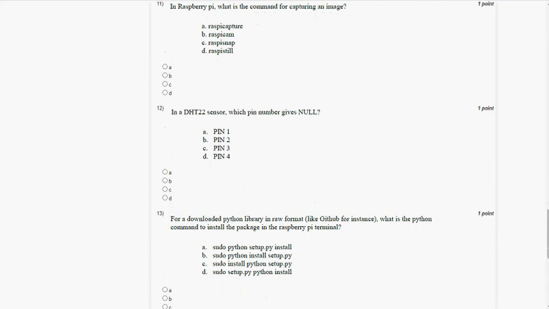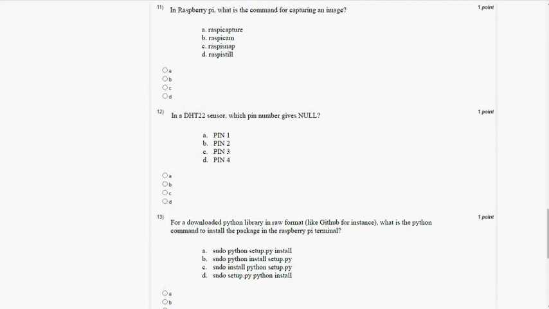And the next question, that is the 11th question, on Raspberry Pi, what is the command for capturing an image? The answer for the 11th question is option D, raspistill. So mark option D as the correct answer for the 11th question.